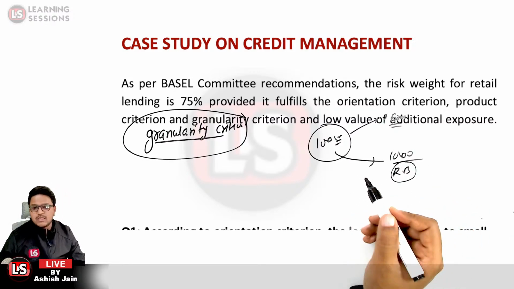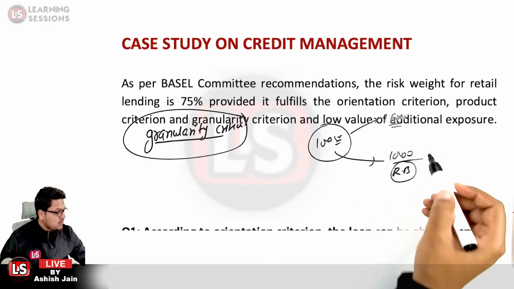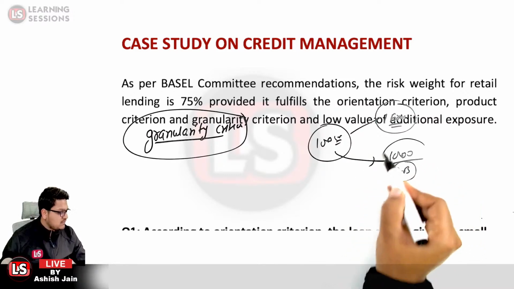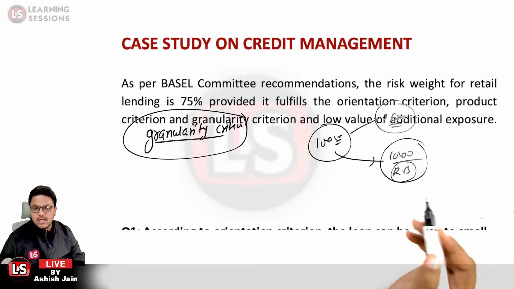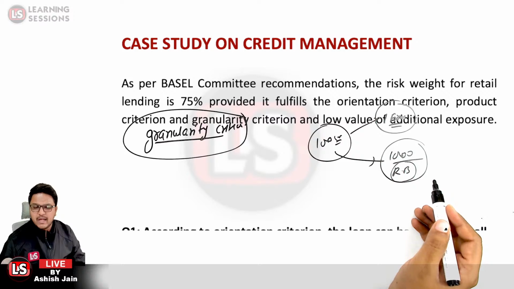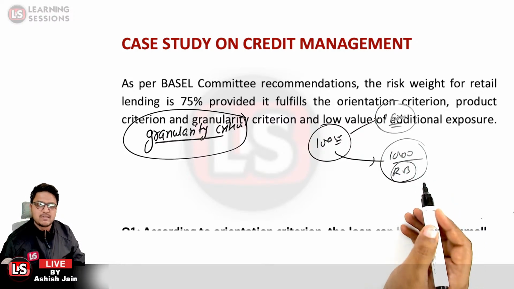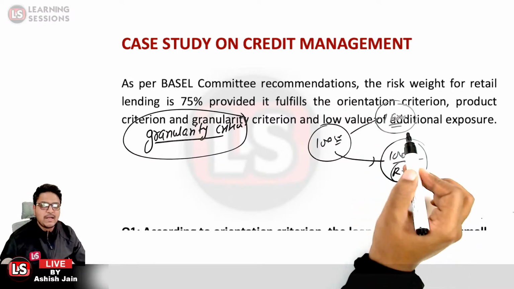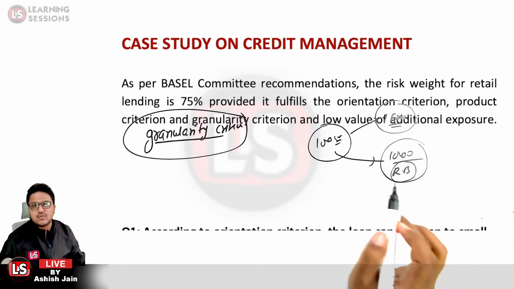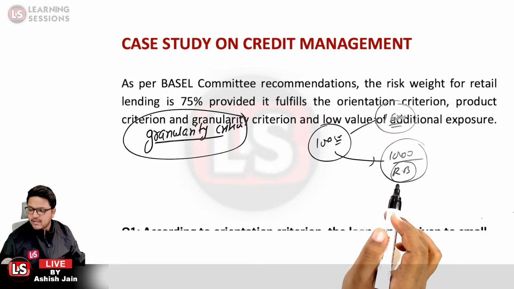Which one is riskier, and which one is lesser risky? Definitely, when we are lending 100 crore to a single firm, it is a large exposure, which is quite risky. Whereas when we are lending to a number of individuals, it is quite less risky because the risk is diversified. It is said to be diversification of risk. Risk is not related to a single entity; it is spread over multiple entities.